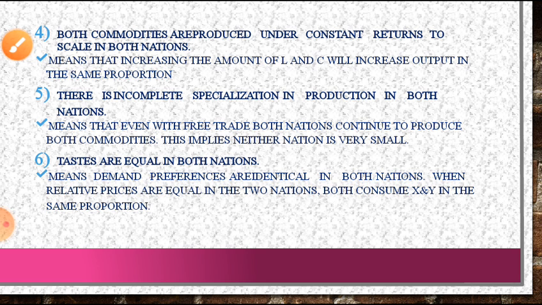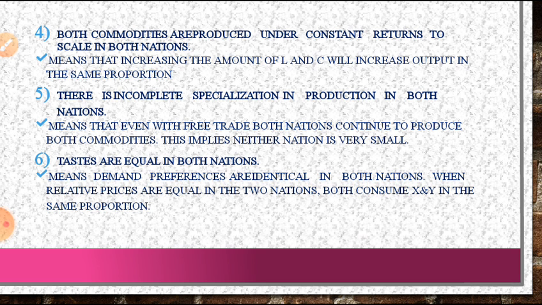The next assumption is that both commodities are produced under constant returns to scale in both nations. So the cost of production, or economy of scale, is constant, and doubling the amount of inputs will increase output in the same proportion.